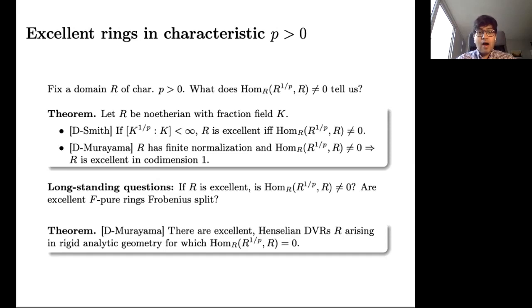And moreover, are excellent F-pure rings Frobenius split? Takumi Murayama and I showed that unfortunately, this is not the case. We obtained negative answers to both questions. In fact, we showed that there are excellent Henselian discrete valuation rings R arising in rigid analytic geometry for which the dual of R^{1/p} is in fact trivial.